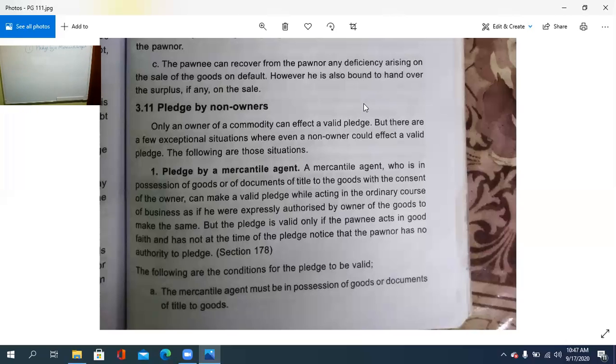So this is the case with regard to a pledge by a mercantile agent. So who is a mercantile agent? One who is in possession of the goods or of the documents of the title to the goods with the consent of the owner itself can make a valid pledge. A genuine pledge can be made in such a case, while acting in the ordinary course of business as if he were expressly authorized by the owner of the goods to make the same.